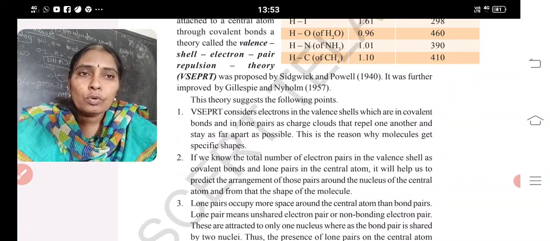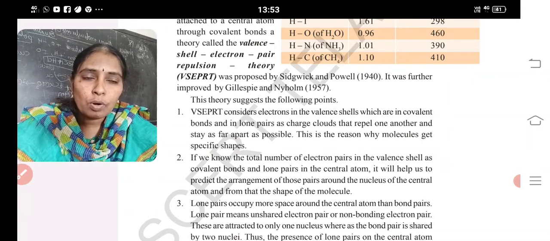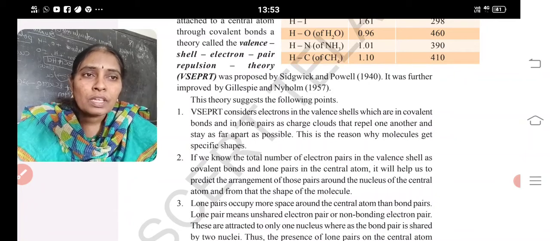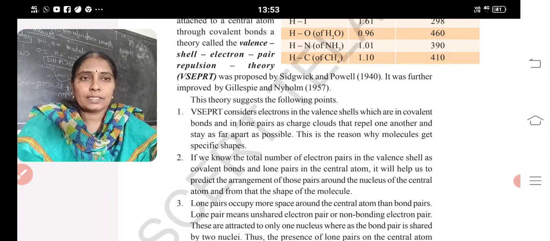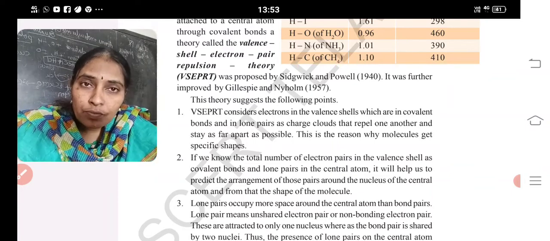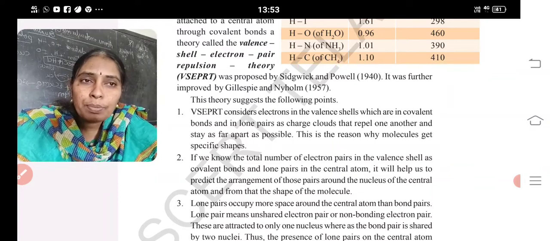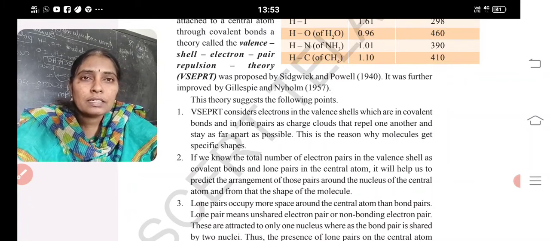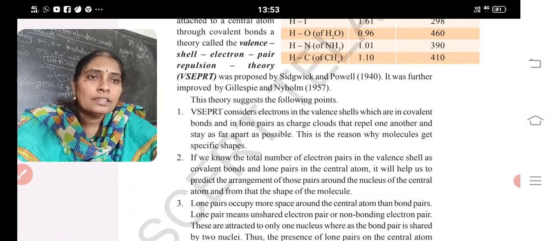Next, if we know the total number of electron pairs in the valence shell, as covalent bonds and lone pairs in the central atom, it helps us to predict the arrangement of those pairs around the nucleus of the central atom and the shape of the molecule. If we know what the lone pairs and bonded pairs around the central atom are, then we can easily guess the shape.